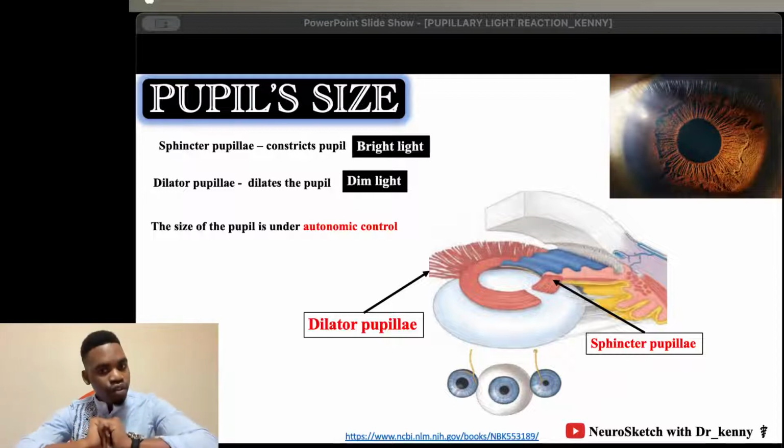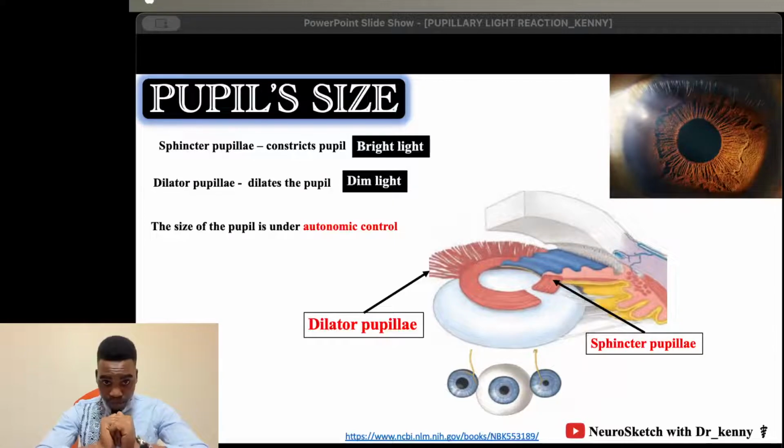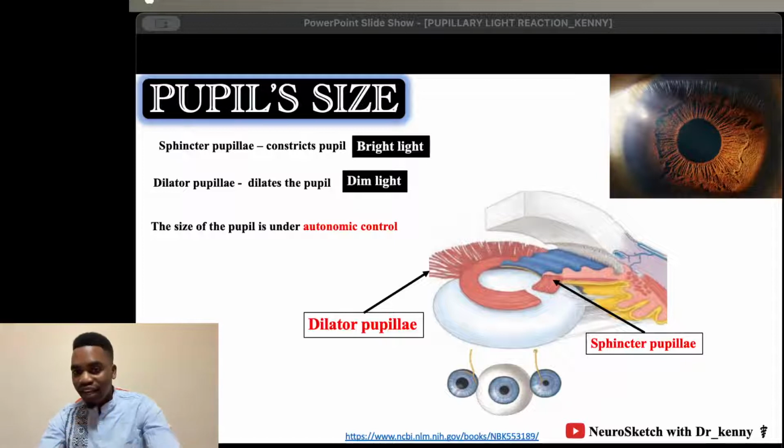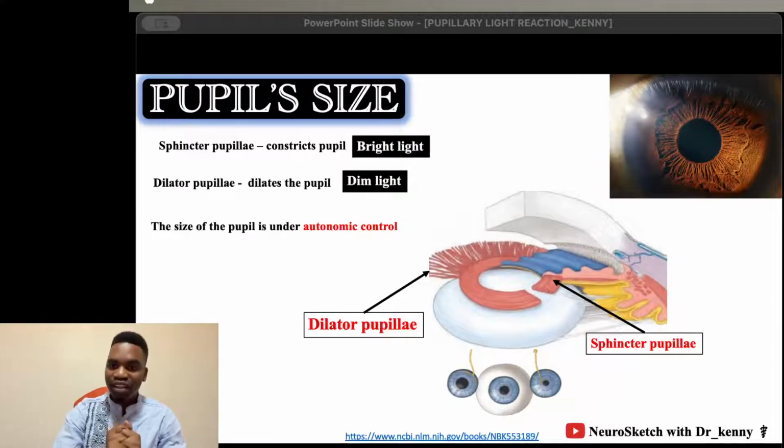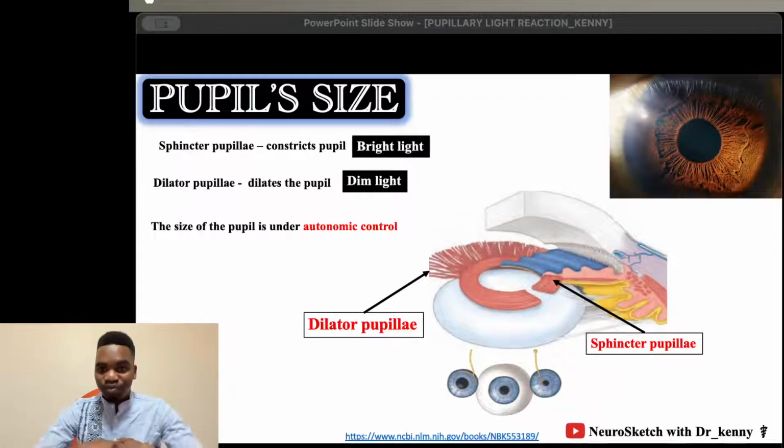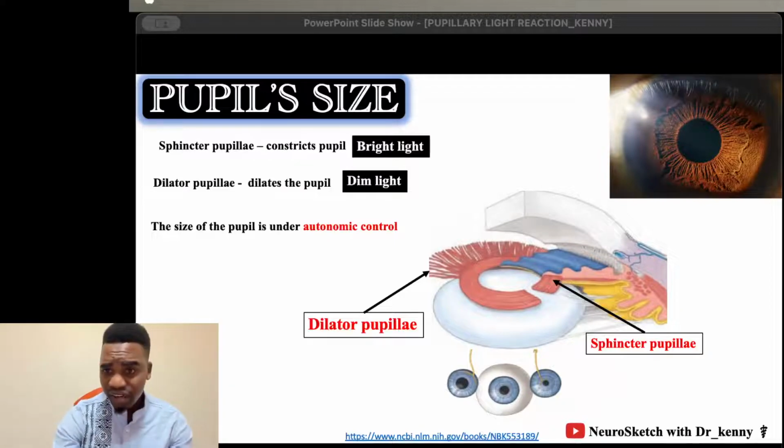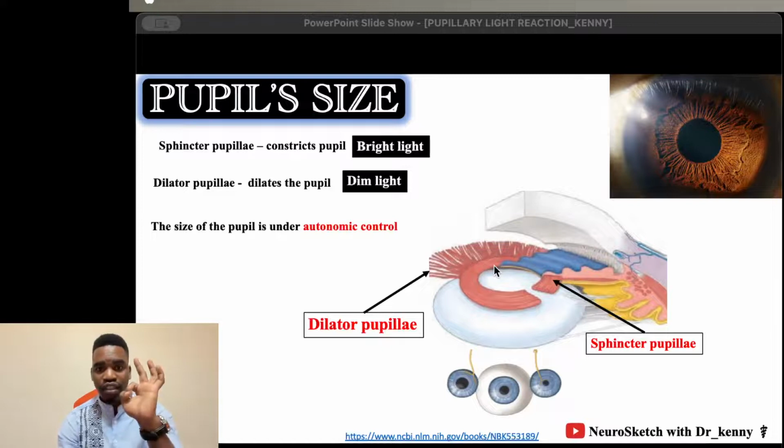So when you are exposed to different levels of illumination of light, the pupil will react to that environment, and that reaction is what we call either the pupillary light reaction or the pupillary dark reaction. We have said already that the function of the sphincter pupillae is to constrict the pupil, to decrease the size of the pupil.